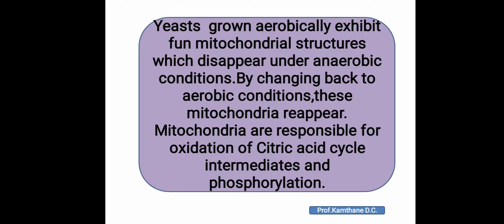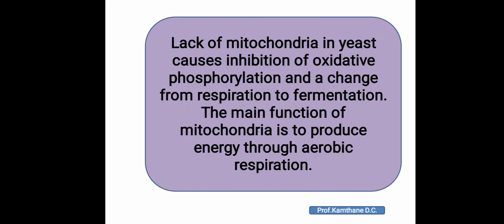When aerobic conditions occur, these mitochondria reappear, and they cause the oxidation of citric acid cycle intermediates and also have a role in phosphorylation. Lack of mitochondria inhibits oxidative phosphorylation, and respiration changes to fermentation. The mitochondria act as the powerhouse of the cell, producing more energy through aerobic respiration.